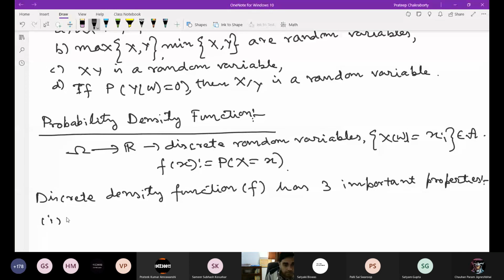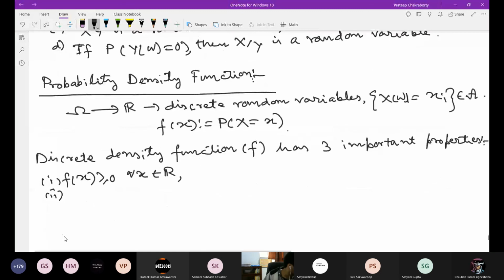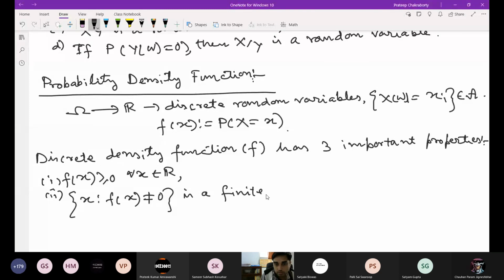First of all, f(x) is greater than or equal to 0 for all x belonging to R. Second, almost immediate from the definition, the set where f(x) is not equal to 0 is a finite or countably infinite set, which we denote by x1, x2, ..., xn.